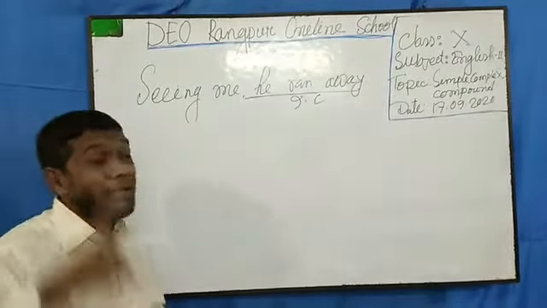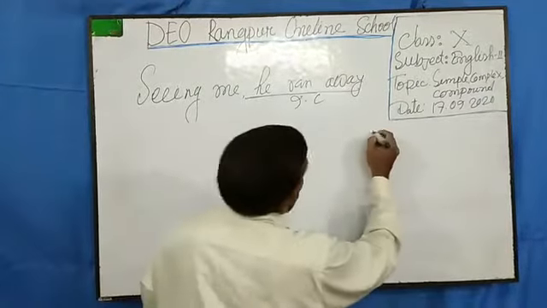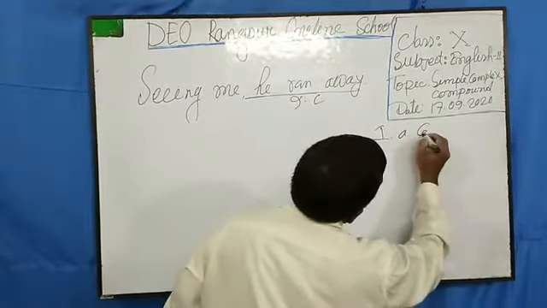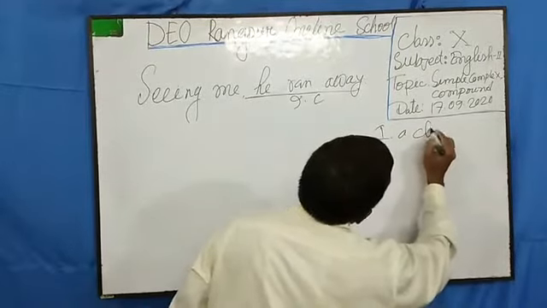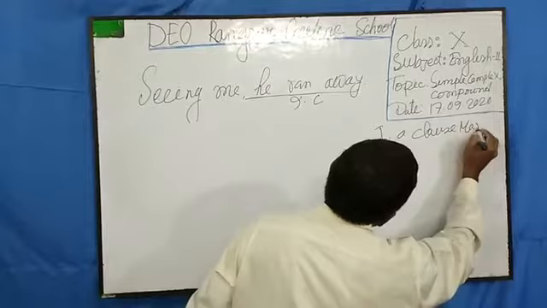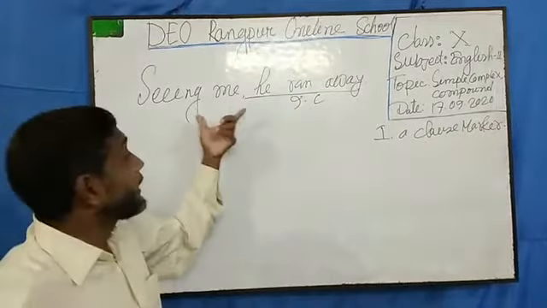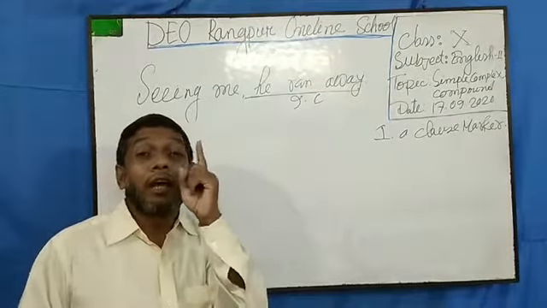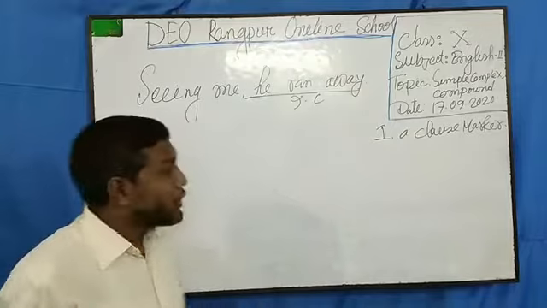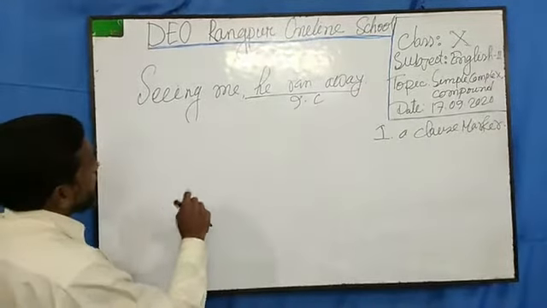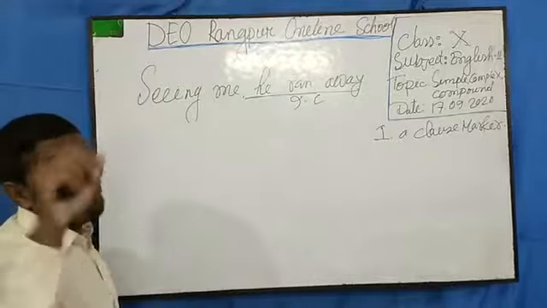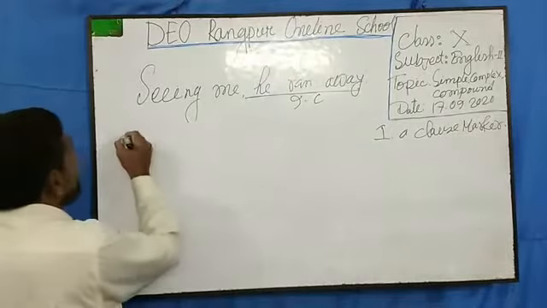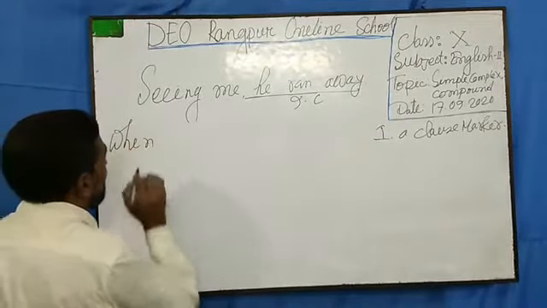So dear students, technique number one, if you can look here, is a clause marker. Meaning, if I would like to add a clause with this, I must first take a clause marker. This is your duty number one. Suppose I am a student of class 10 changing this sentence into a complex one. Number one, I must take a clause marker.